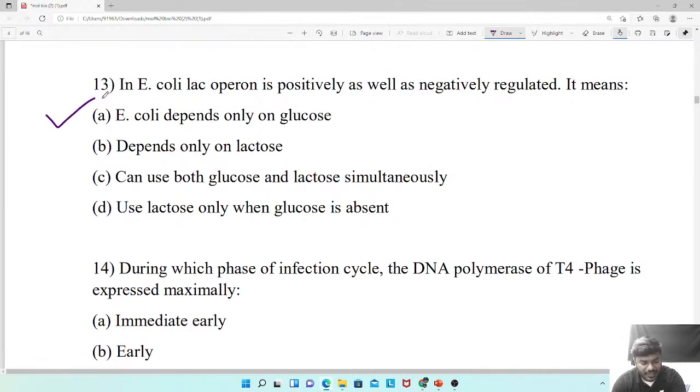Okay, question number 13. Anyone? In E. coli lac operon, both positive regulation and negative regulation are given. What do you mean by that? That's a simple direct question.